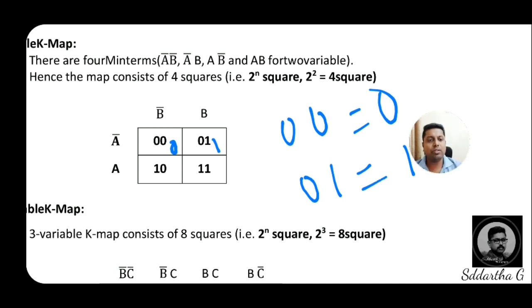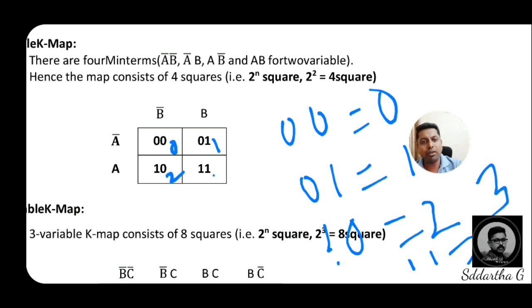And 1, 0, third box, 1, 0, that is equal to, here 1, 0 means that is 2. Hence in this third box I will place a decimal value, that is 2. And in the fourth box, 1, 1, 1 and 1, that means that is a 3. Hence in the fourth box I will just write that is 3.